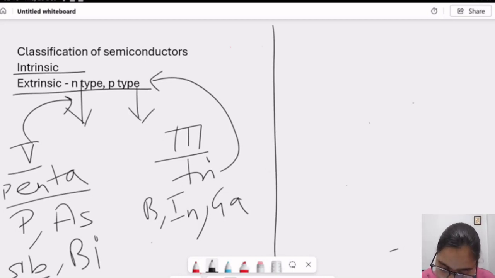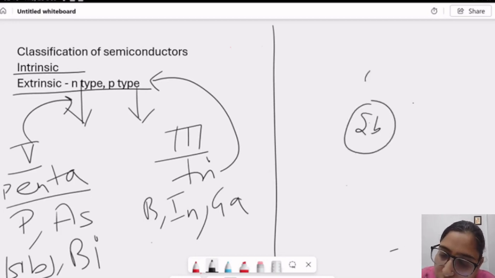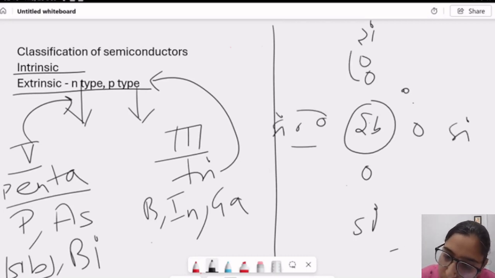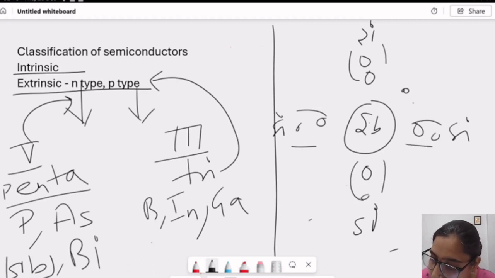So I am considering antimony here. This is the atom of antimony. Antimony has 1, 2, 3, 4 and 5 electrons in the outermost shell, so it is a pentavalent impurity. Now silicon, silicon, silicon and silicon, each with 1, 2, 3, 4.